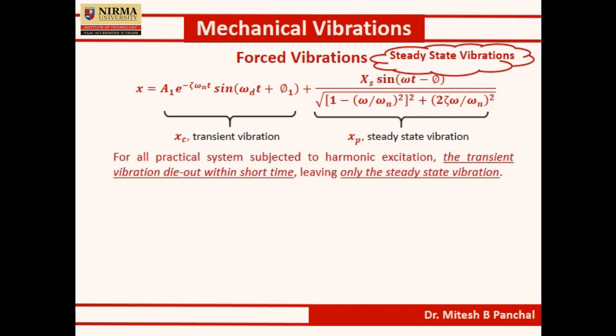For all practical systems subjected to harmonic excitation, the transient vibration dies out within a short time. This term will die out within a short time.